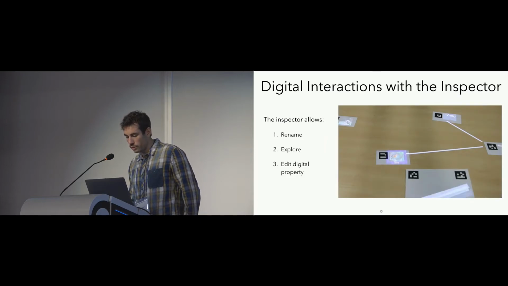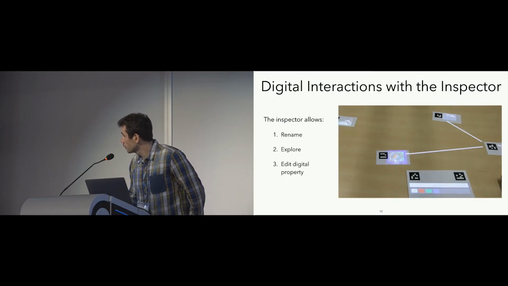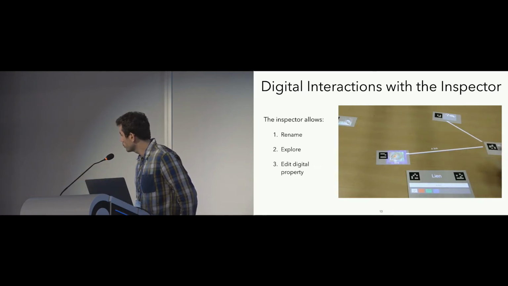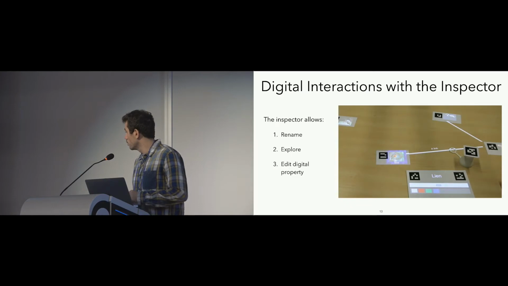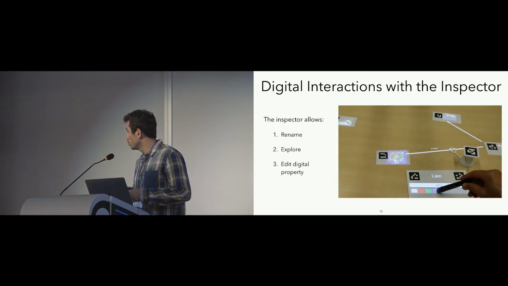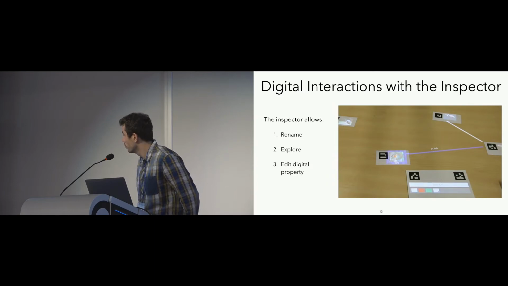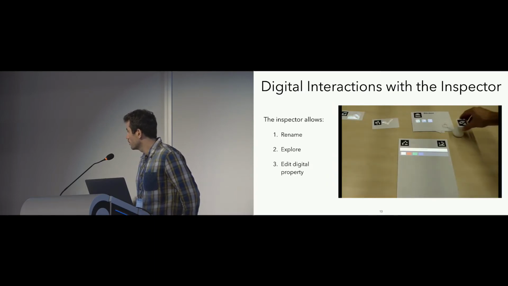Currently with the inspector we can do three things. We can name a document, we can change its properties, and we can explore. To name it, we reused the magnifying token, and with a wireless keyboard we can type and then name an object, which can be a card, folder, or link.